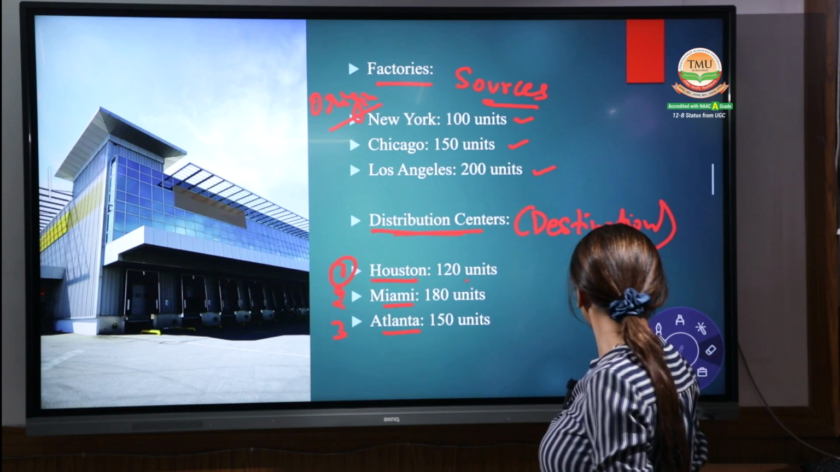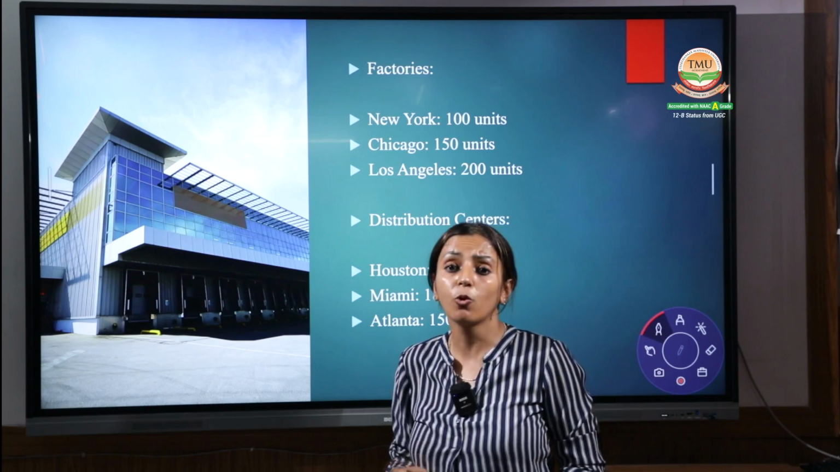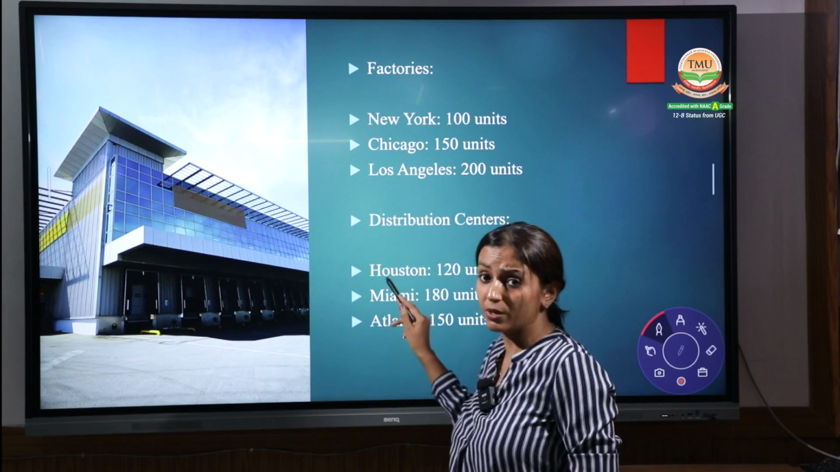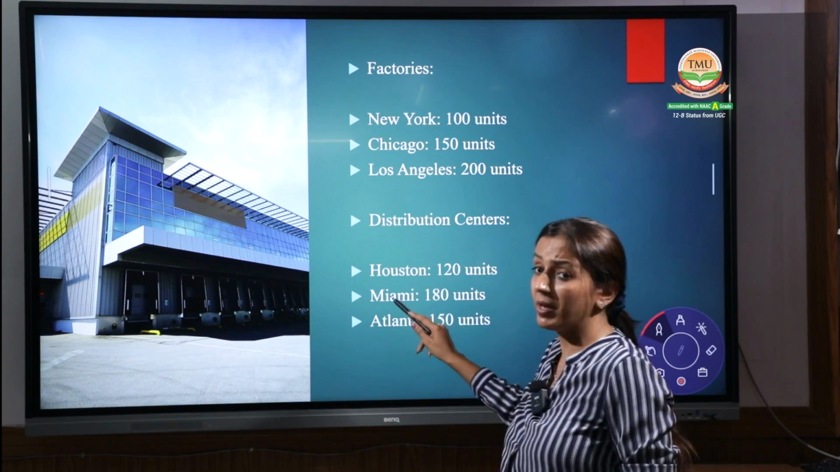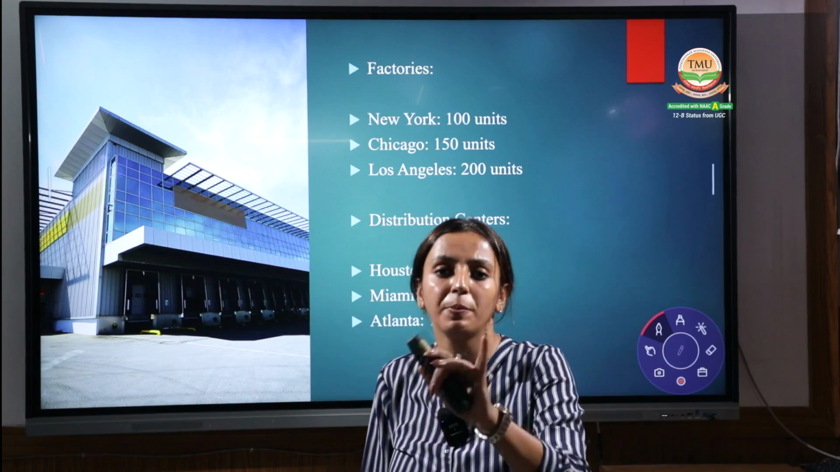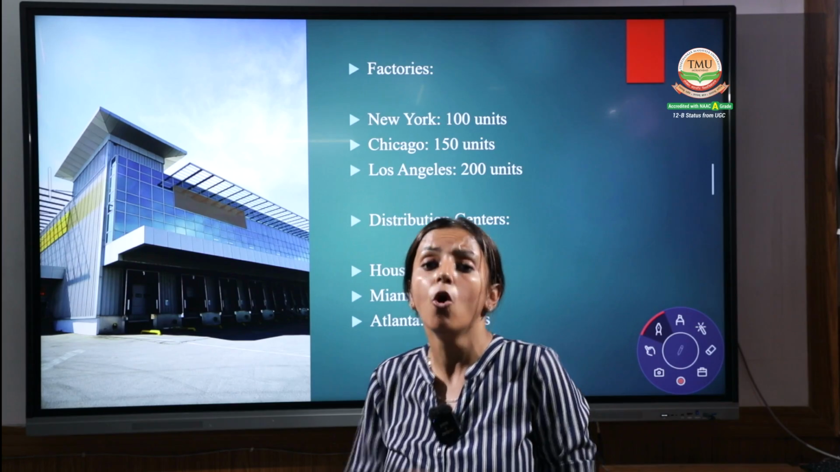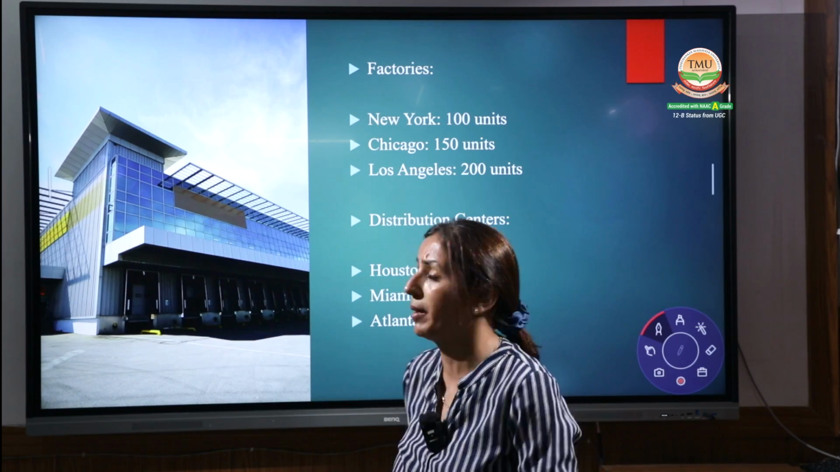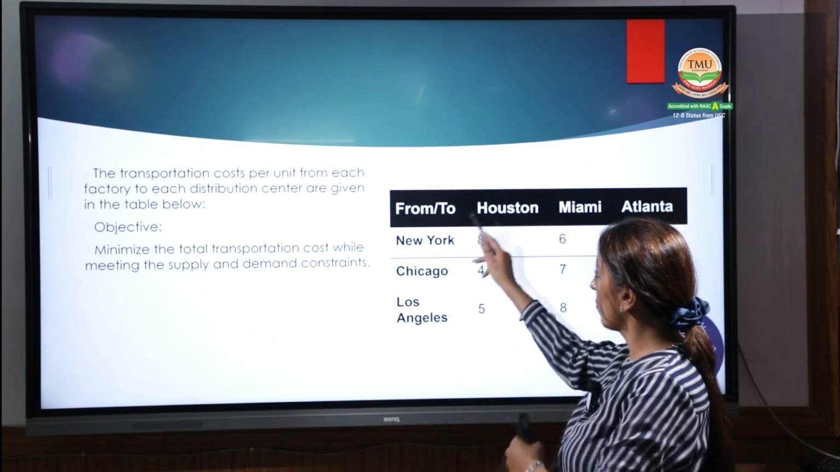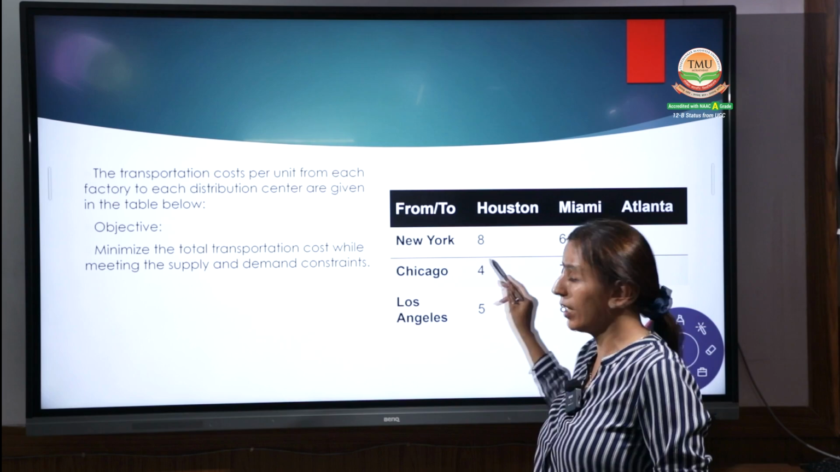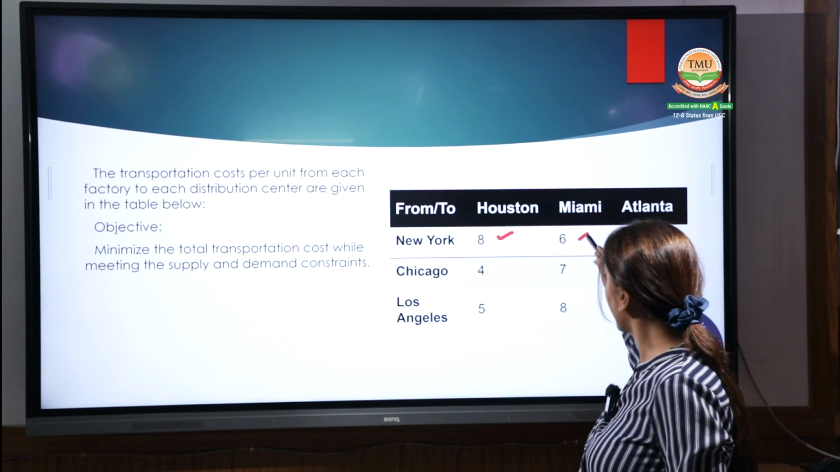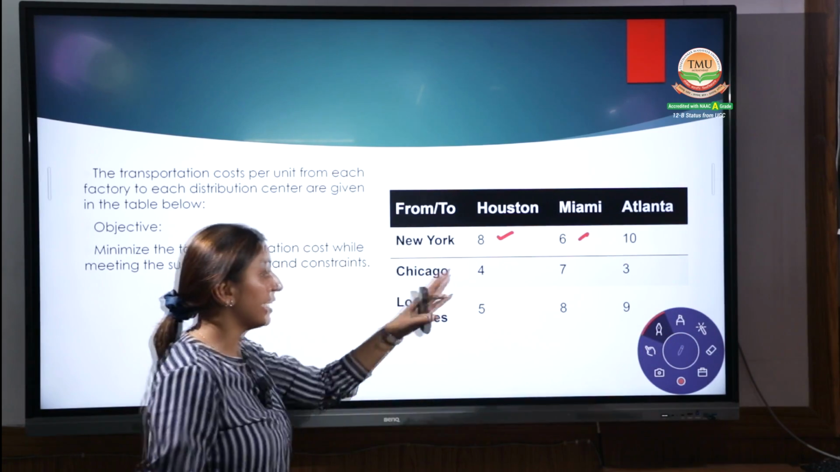Now use all the concepts which we have just added up. One more important thing we have to know is the cost. Transferring from New York to Houston, or from New York to Miami, or from New York to Atlanta, what will be the cost per unit? That will be provided by the organization to you, or you take the data from the logistics department. And the data are like this. Have a look at this data. From New York to Houston, that is 8 rupees per unit. New York to Miami, that is 6. New York to Atlanta, that is 10.